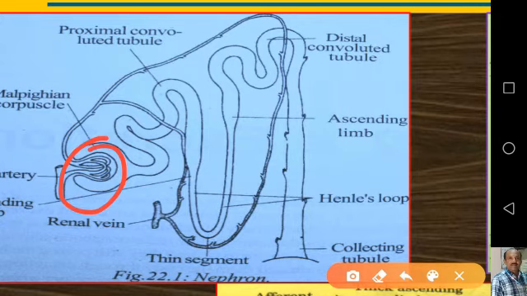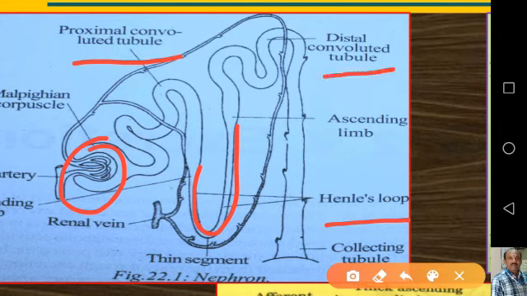The portion near the Malpighian corpuscle is called the proximal convoluted tubule. Convoluted means folded. Then the proximal convoluted tubule opens into a U-shaped structure called Henle's loop, or loop of Henle. And then it is continued further by a distal convoluted tubule.